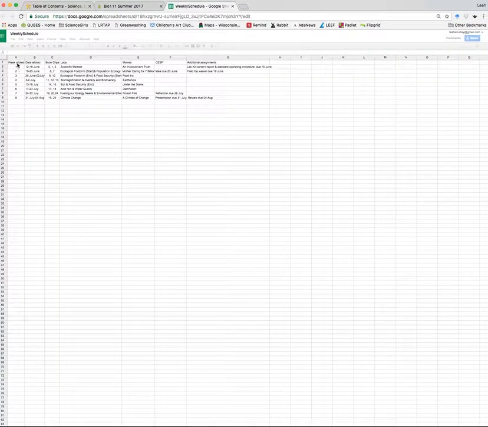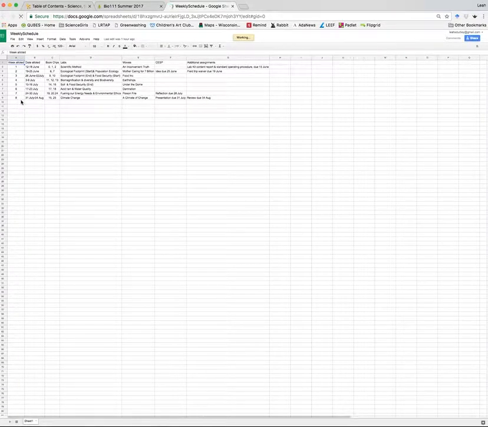The weekly schedule is a short outline of what you should be doing each of those 8 weeks, the dates, the Learn Smart assignments, and the book chapters that you should be reading for each of those weeks, the labs that you should be completing. We will be watching documentary films.